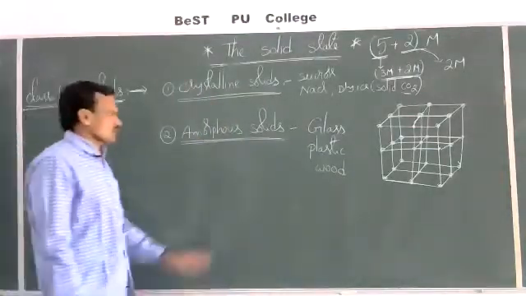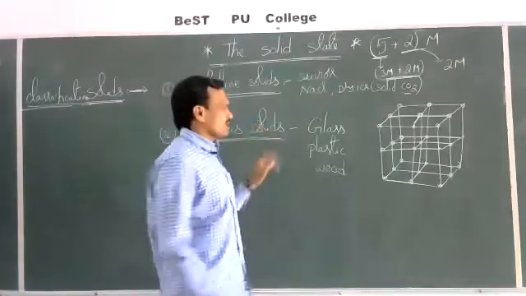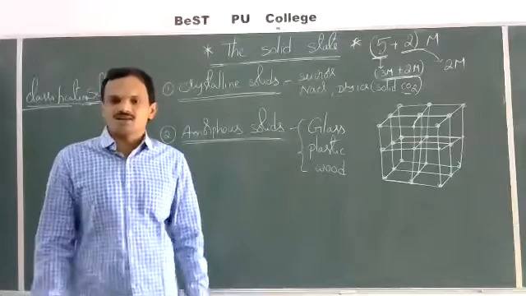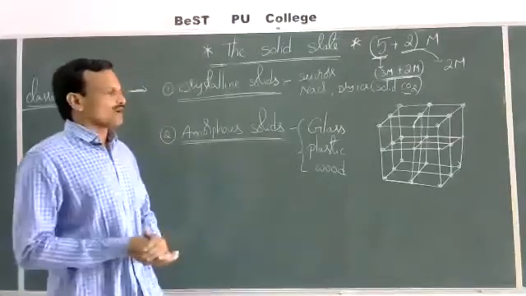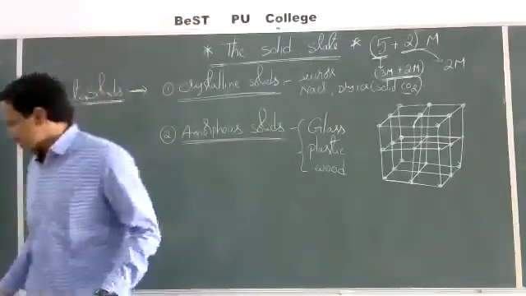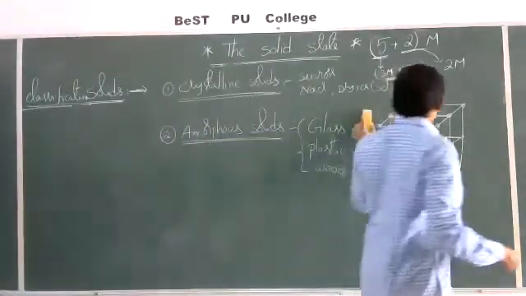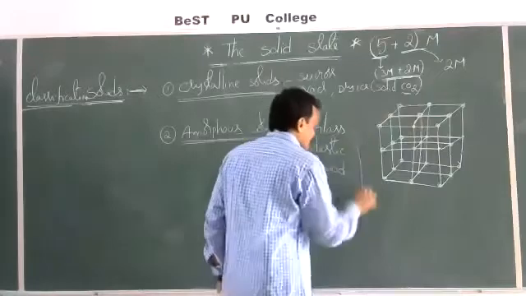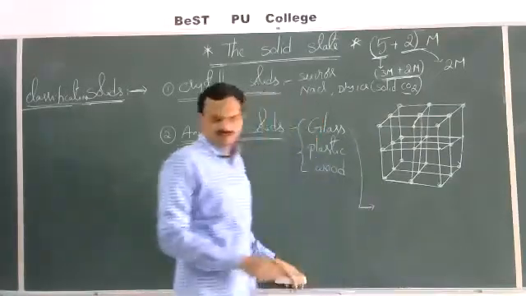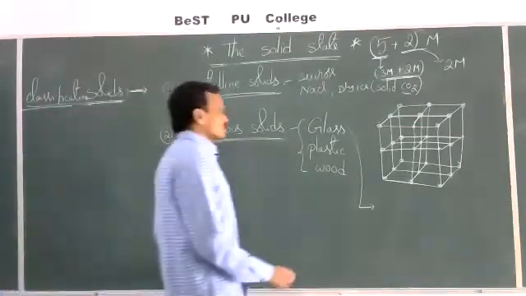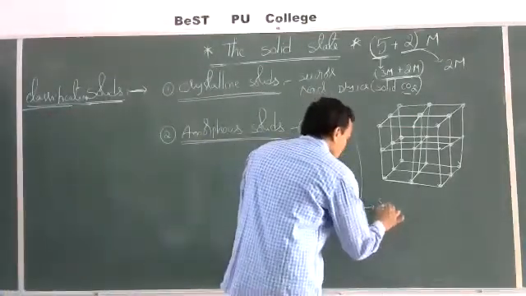They are in a solid state, but in these cases, the constituent particles are not arranged regularly. They are arranged irregularly. And one more thing here. Glass is actually not considered a true solid. Glass is a supercooled liquid.